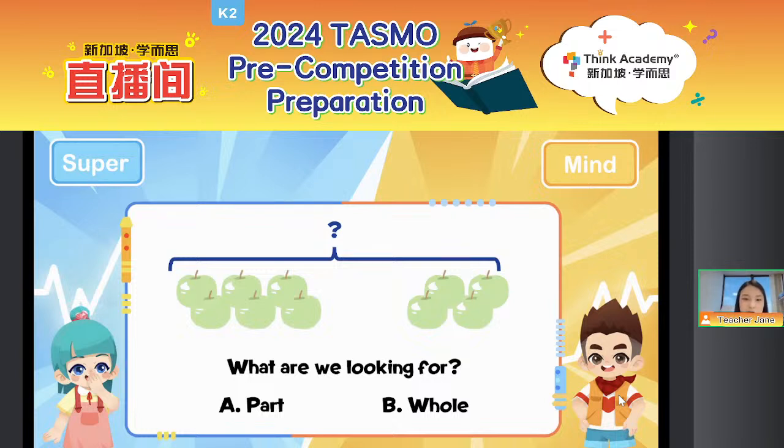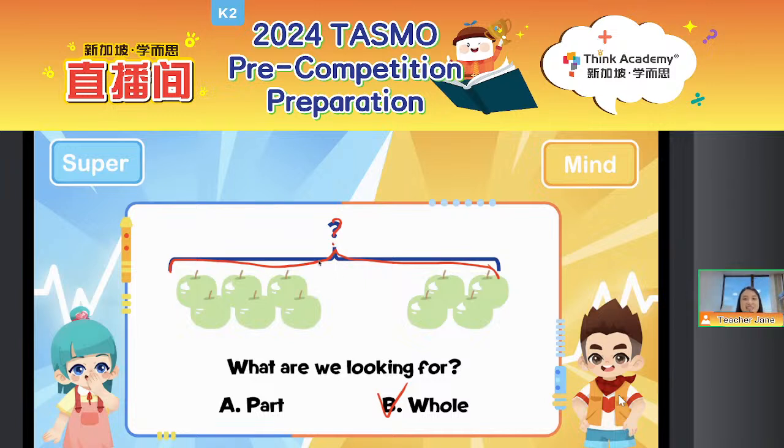What are we looking for? Are we looking for the whole or the part? A or B? Yes, good job. We are looking for the whole. Option B. Good job, everyone. Here is a big bracket and there is also a question sign.